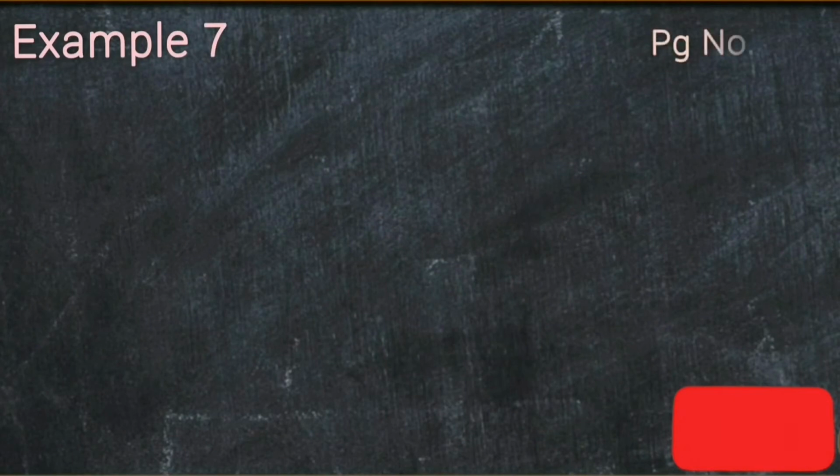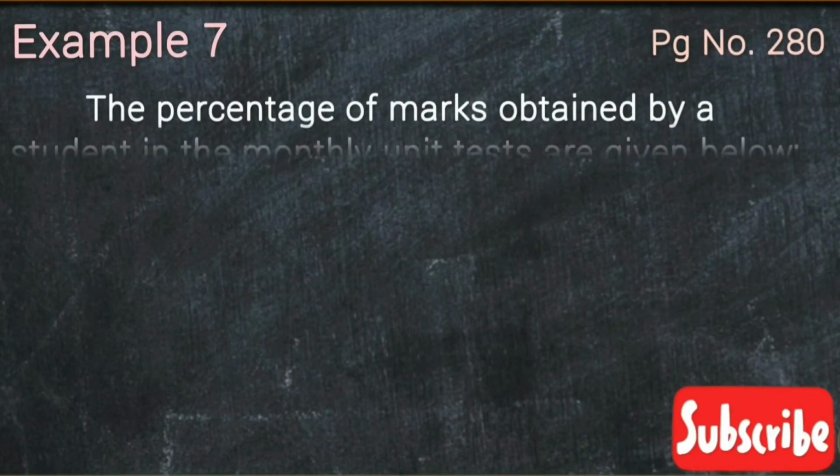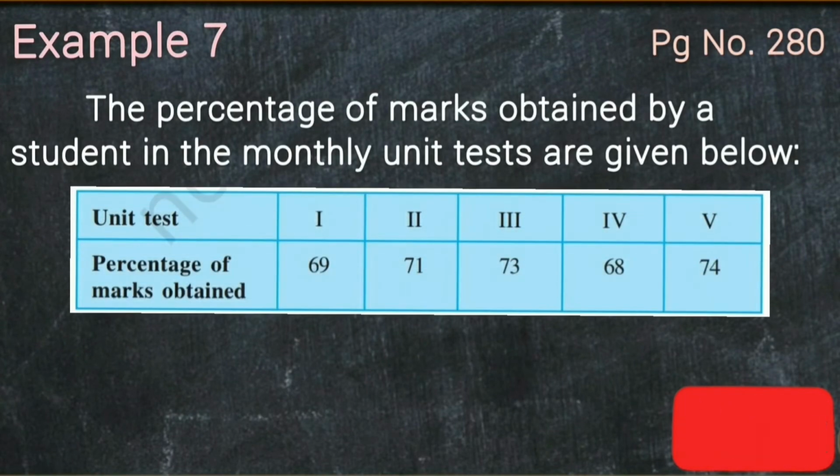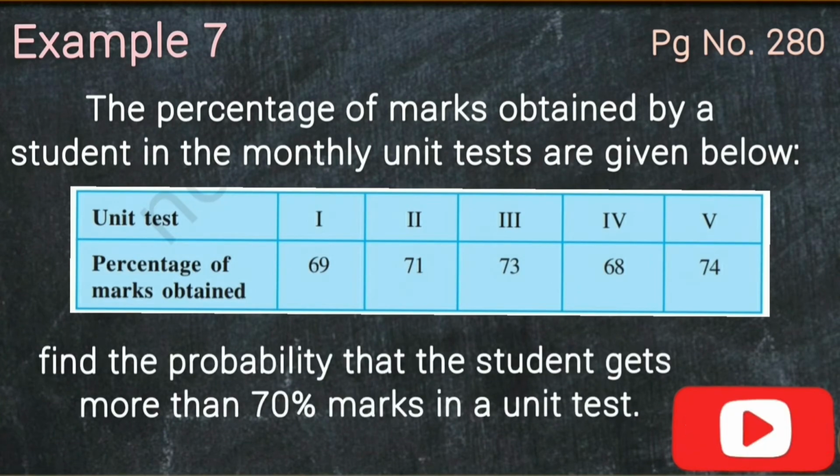Example 7 on page number 280. The percentage of marks obtained by a student in the monthly unit tests are given below. Unit test 1 में it is 69%, unit test 2 में it is 71, unit test 3 में it is 73, unit test 4 में it is 68% and unit test 5 में it is 74%. Find the probability that the student gets more than 70% in a unit test.